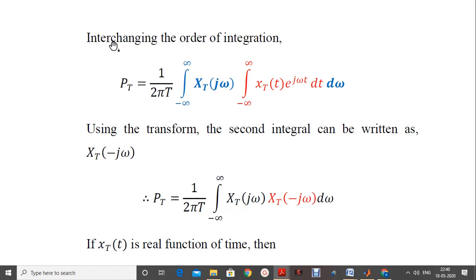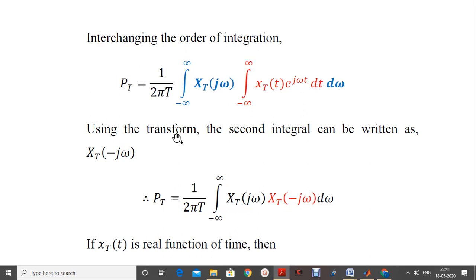In the next step, we interchange the order of the integration and we obtain the average power P_T equal to 1/(2πT) integration from minus to plus infinity X_T(jω), integration from minus to plus infinity x_T(t) e^(jωt) dt, into dω. We need to focus on the color of the integrand and the term of integration here. Blue color is associated with dω, red color is associated with the dt here, as denoted.